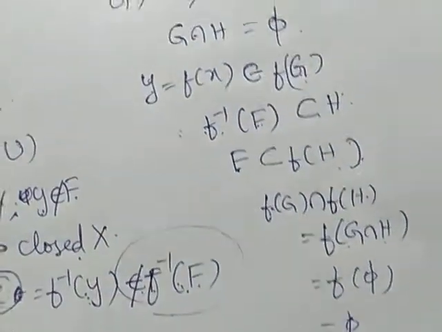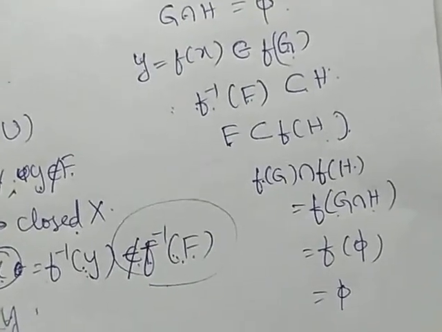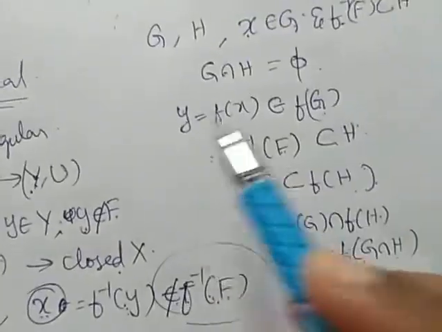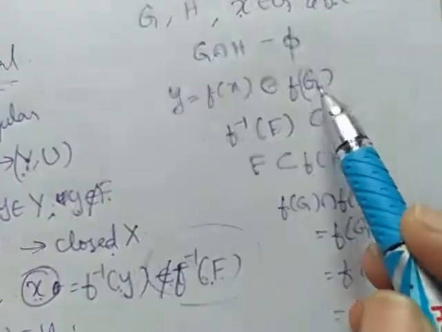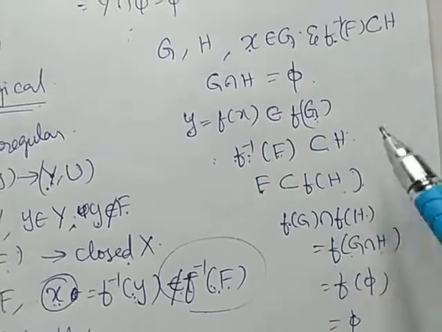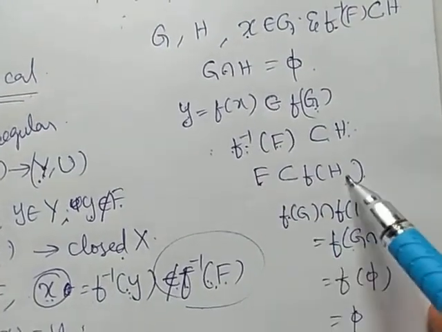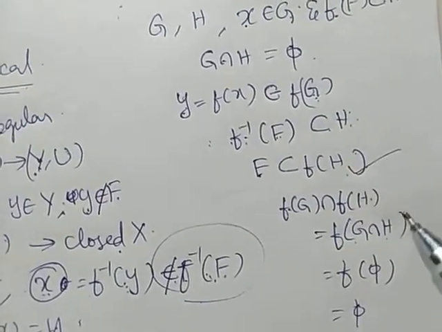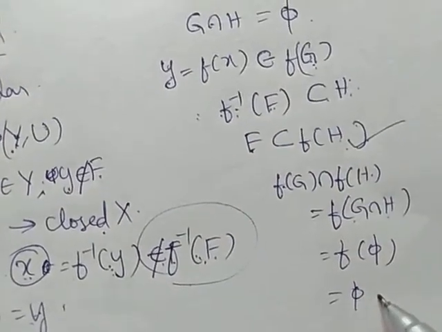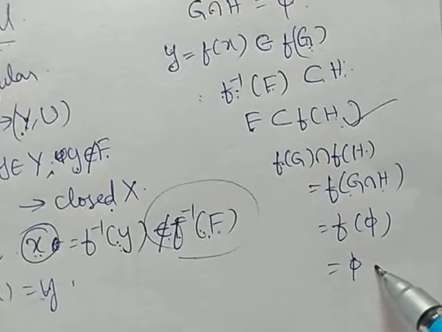So we are having intersection of this is null set. So we are having a point y belongs to f of G, which is an open set, and a closed set F is subset of an open set f of H, and intersection of these two is null set. Therefore it is regular. Therefore T3 space is topological.